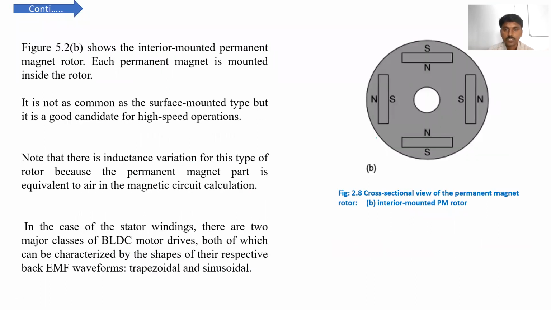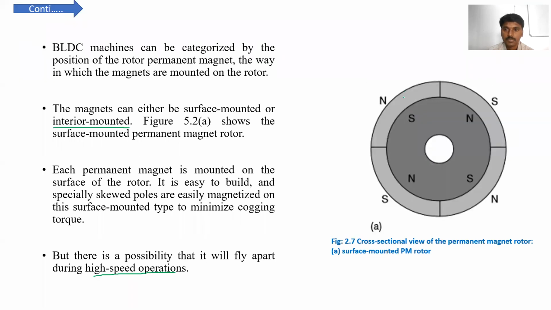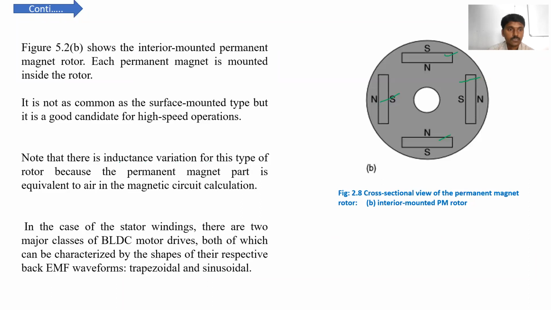This one shows the interior mounted brushless DC motor, where the permanent magnets are placed inside the rotor. Clear? But here the permanent magnets are mounted on the surface of the rotor, like this.